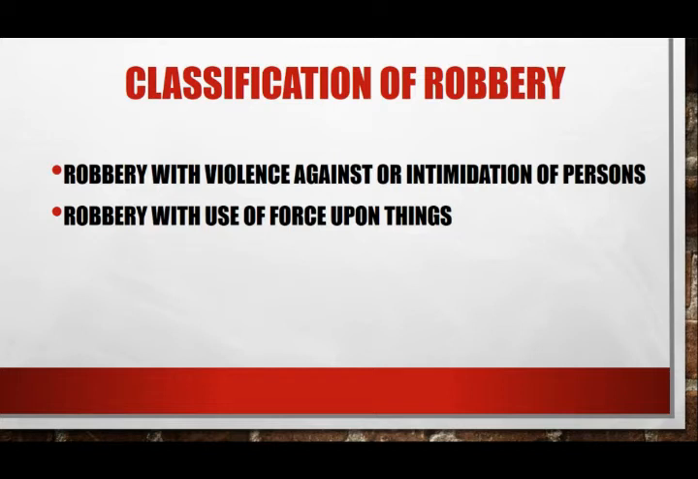So, paano makomit ang robbery with the use of force upon things? Unang-una, may intent to gain on the part of the accused. Gumamit siya ng pwersa para makapasok sa building, sa pagdaan, o sa pagpasok sa hindi naman daanan ng tao, sa pagsira sa kisame o pintuan, sa paggamit ng picklocks or false key, at ang huli ay ang paggamit ng fictitious name.